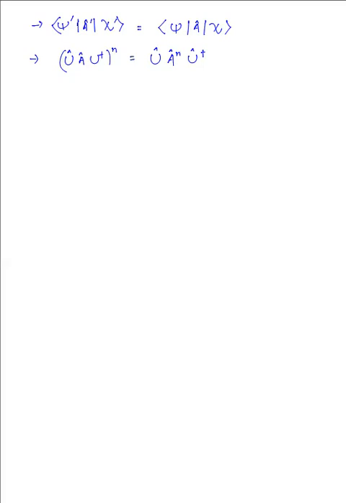Now this can also be used for the case of function operators, that is U f, a function of the operator A, times the adjoint of U, is equal to the function as a whole of the unitary transformation of A, which is giving us the function of A primed.